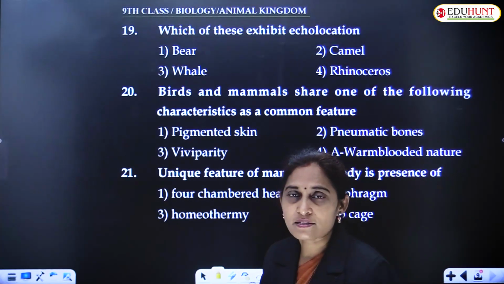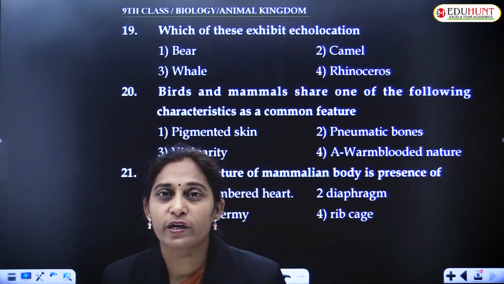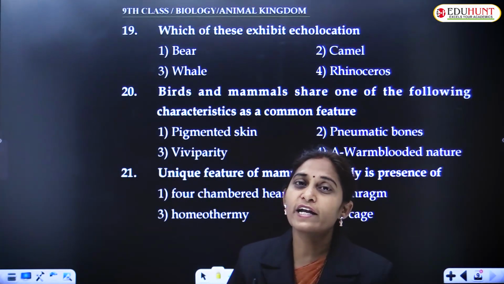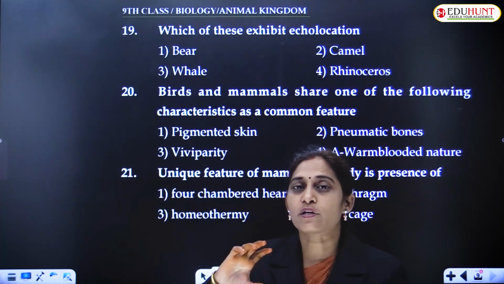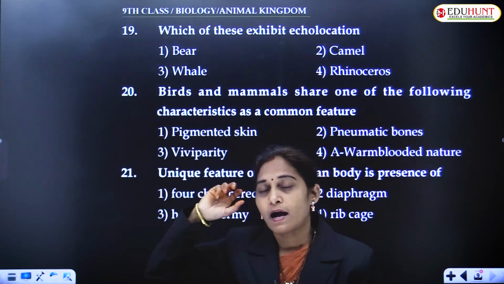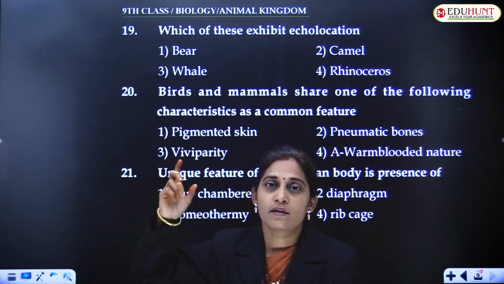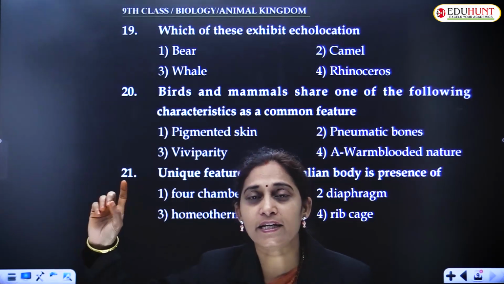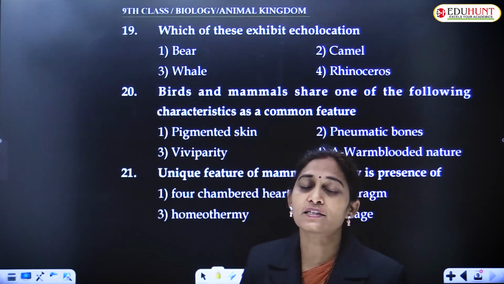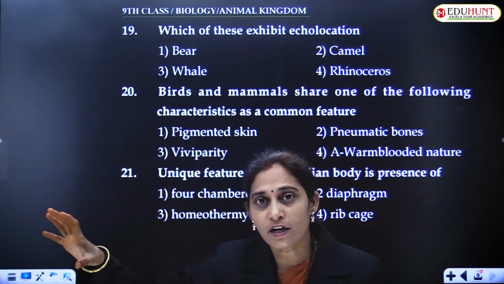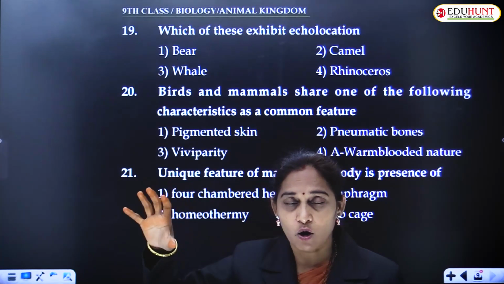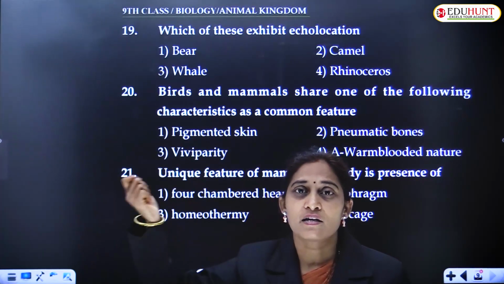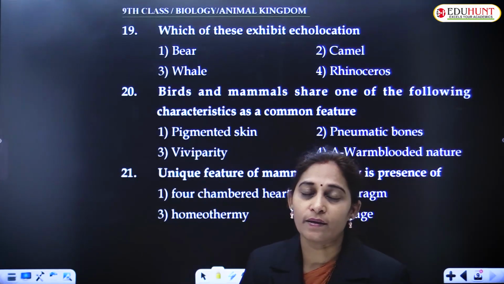I have discussed this echolocation. Echolocation is locating an object by producing sound and observing the echo. When the sound hits the object, it is reflected back. If the object is very near to the organism, the sound reflects very quickly.